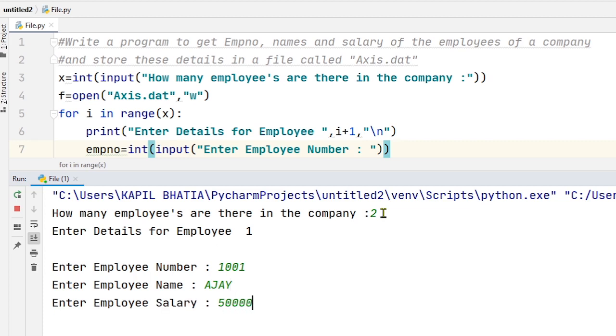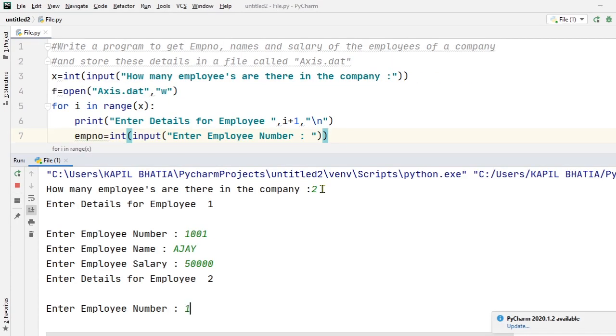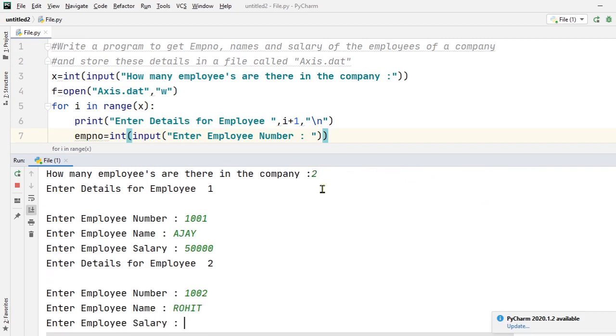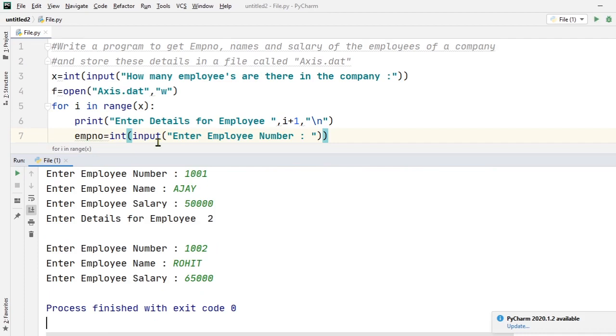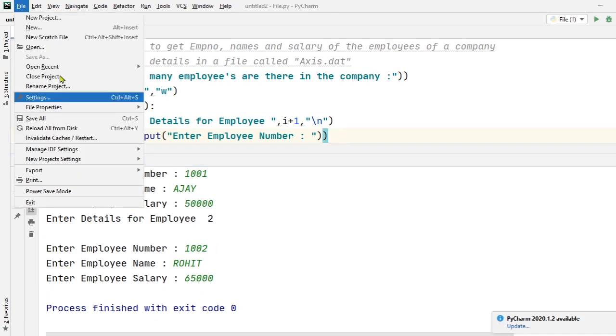Employee salary, let's say 50,000. Now enter details for employee 2. First, employee number, let's say 1002. Name: Rohit. Salary: 65,000. Now let's try to open the file axis.dat and show the contents of this file.